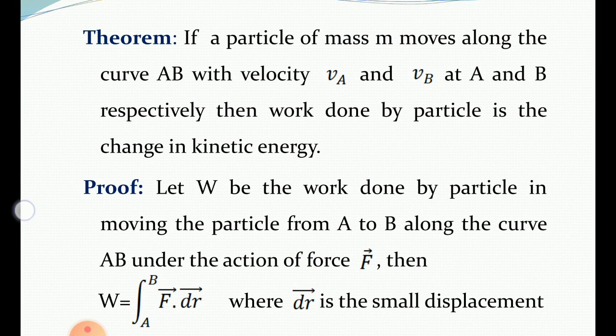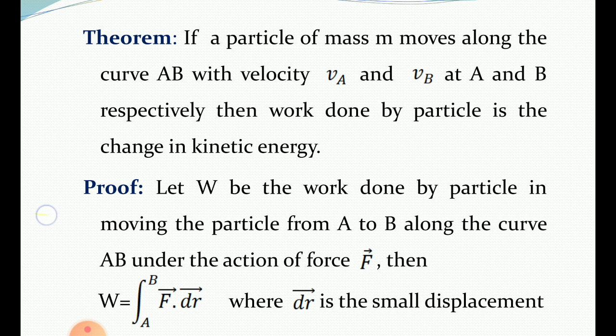Theorem: if a particle of mass m moves along the curve AB with velocities VA and VB, that means V suffix A and V suffix B at A and B respectively, then the work done by the particle is the change in kinetic energy. Now listen to the meaning of this statement.